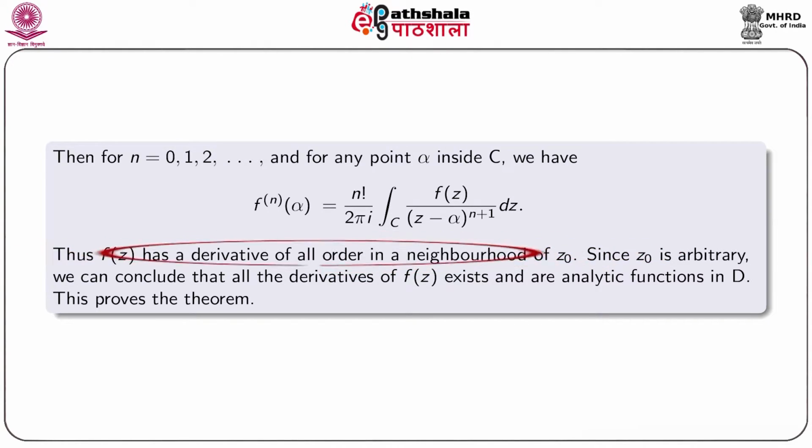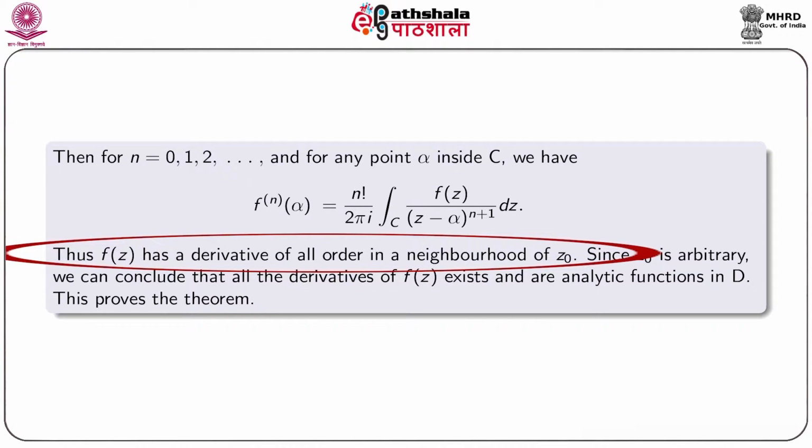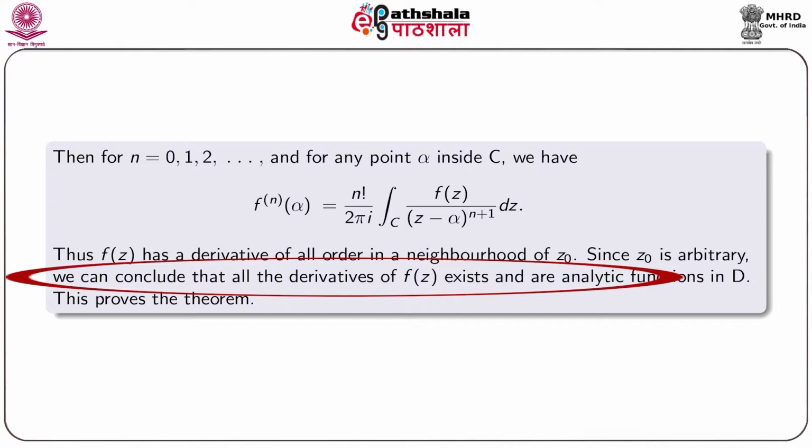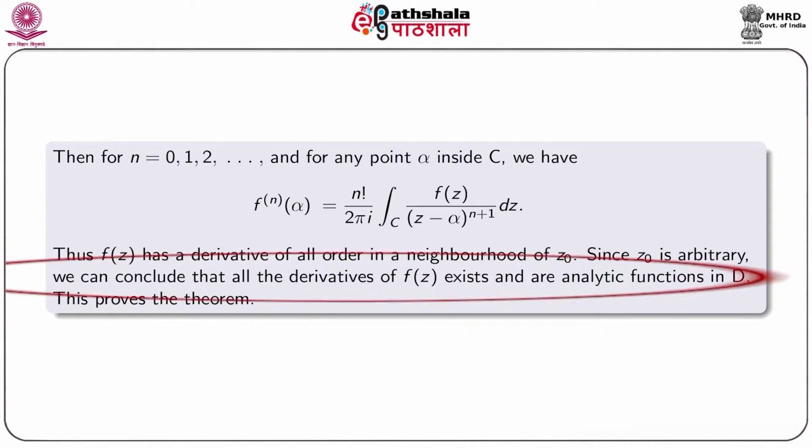Thus f(z) has a derivative of all orders in a neighborhood of z0. Since z0 is arbitrary, we can conclude that all the derivatives of f(z) exist and are analytic functions in D. This proves our result.